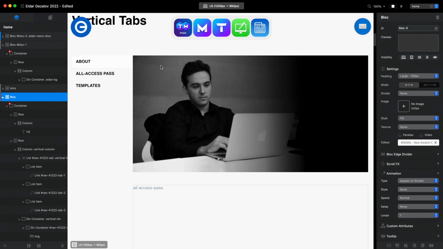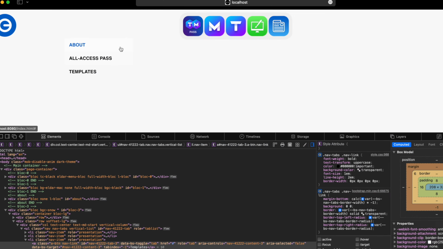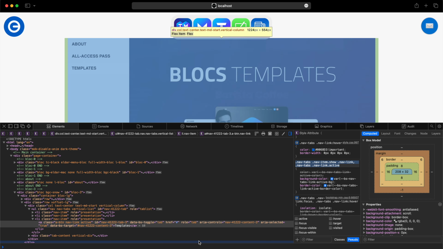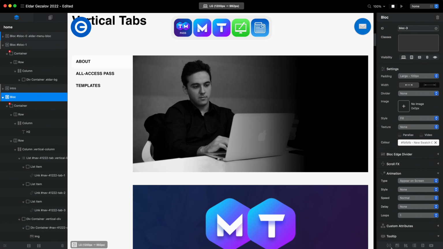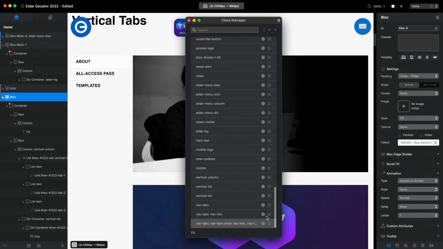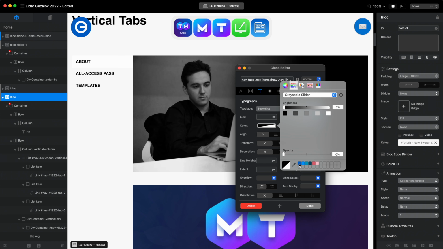Okay, for now, like I said, we only need one more class to edit, and this is for the active link. Right now, as you can see, it is kind of white. It has a white background, which is maybe fine for your design, but if you want to make it have a different color, for example, blue, let's do that too. So I will select the active tab at this moment, and this is the class we need to select, copy, and we will go back to blocks and add this class to our class manager, leave the spaces intact, and from here we can change the color of the active link.